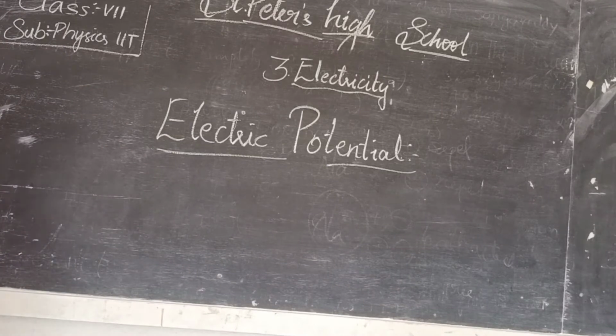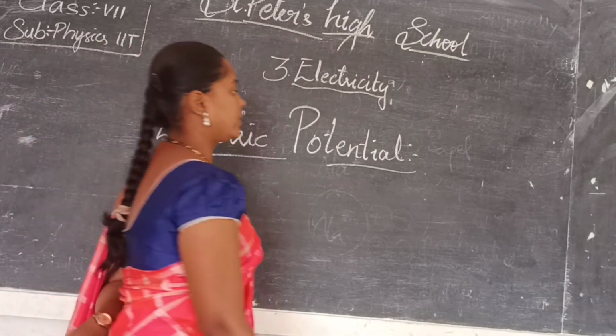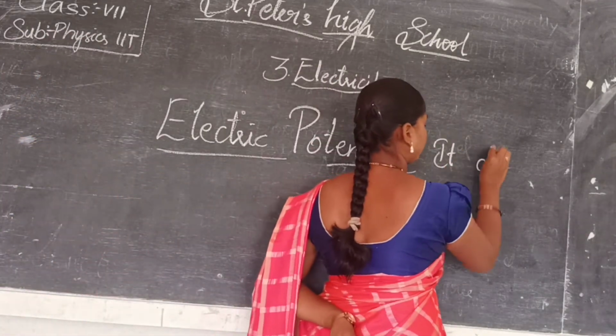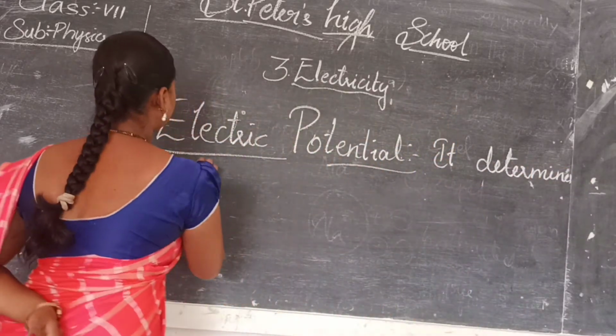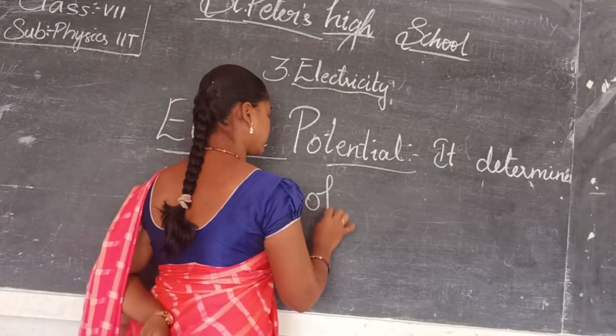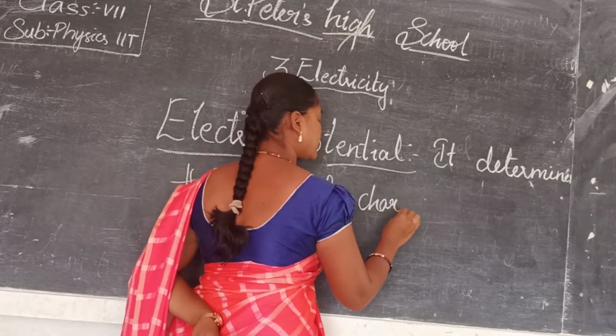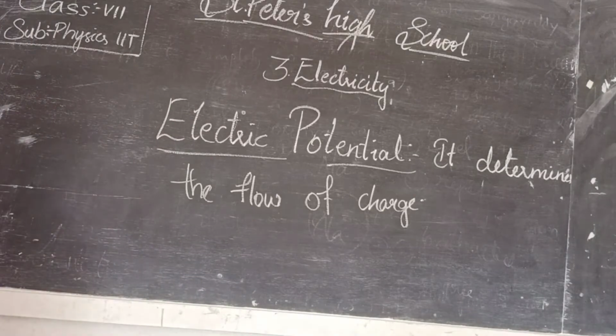Electric potential is nothing but what determines the flow of electric current. It determines the flow of charge. Already we have discussed the flow of charge is called electric current, or electricity. Electricity is just due to the flow of charge. So electric potential also determines the direction of flow of charge.